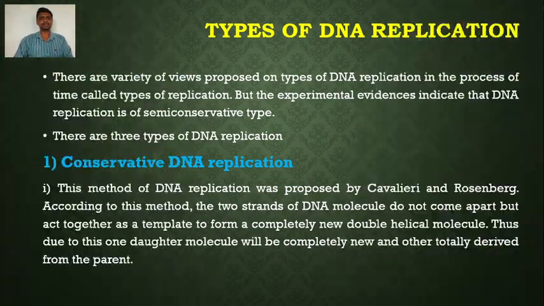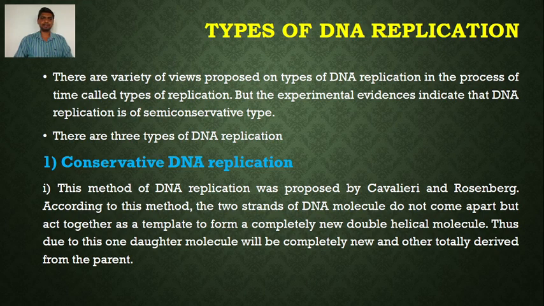Basically there are 3 types of DNA replication. A variety of views were proposed over time on the types of replication. But the experimental evidence indicates that DNA replication is of the semi-conservative type. So semi-conservative is the most common type of DNA replication.